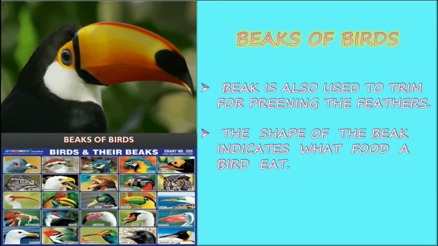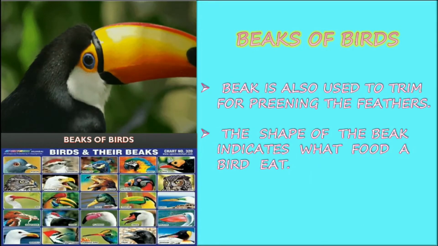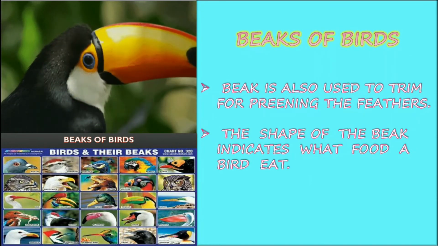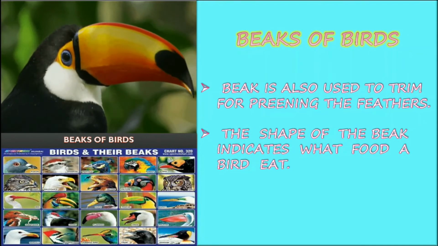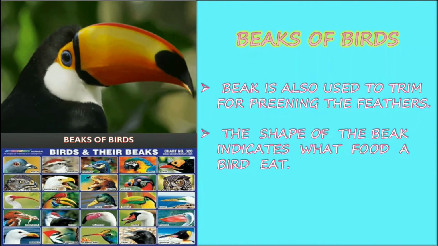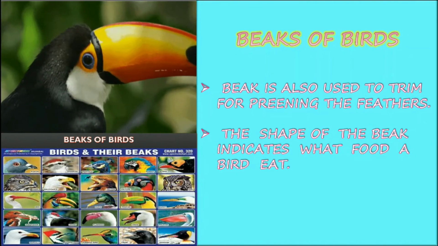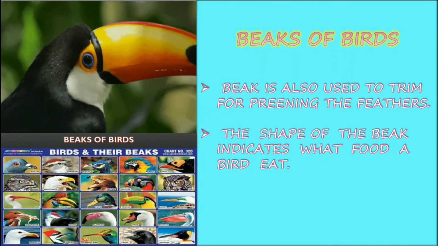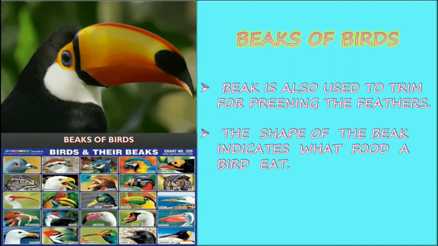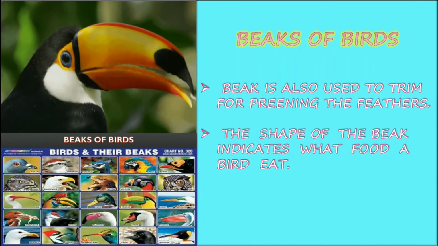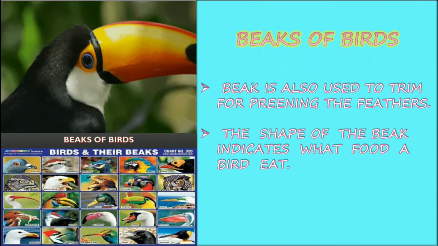The beak is also used for trimming and preening the feathers. So after some time it bites its own feather to get it out, and the new feathers will start to grow. The shape of the beak indicates what food a bird can eat. So each bird will have a different kind of beak. It indicates what variety of food they can take.